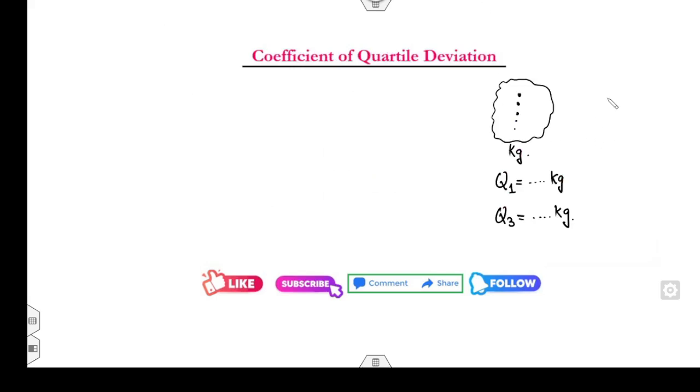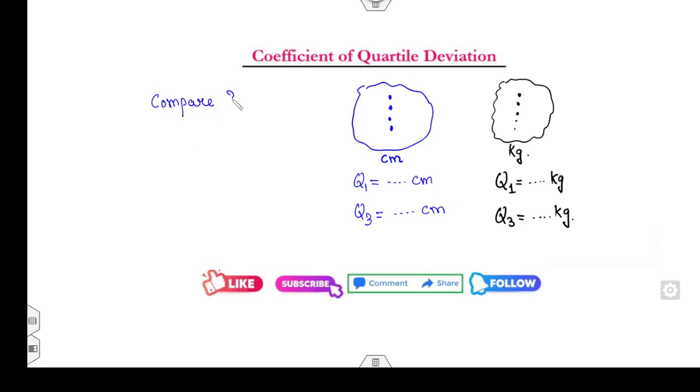On the other hand, if I consider the second data set y1, y2, y3, these are all in centimeters. Then if you calculate Q1, that is also in terms of centimeters, Q3 that is also in terms of centimeters. So can you compare these two data sets? Definitely not.